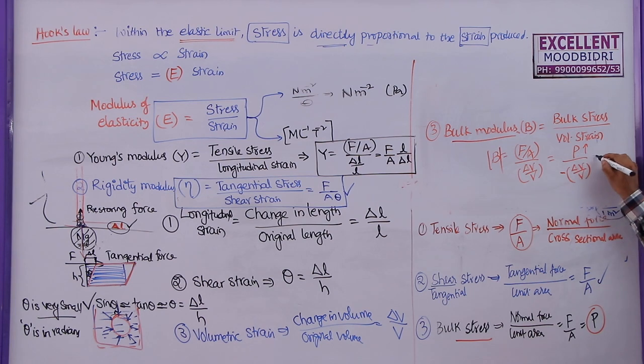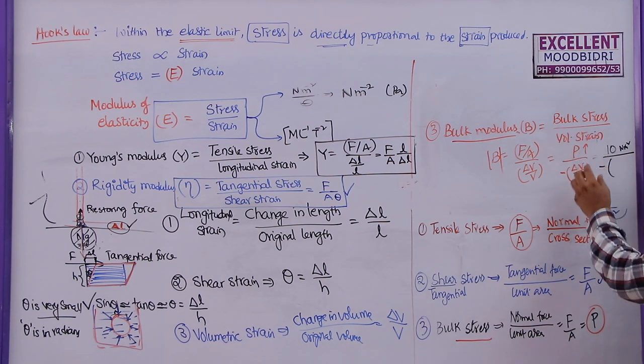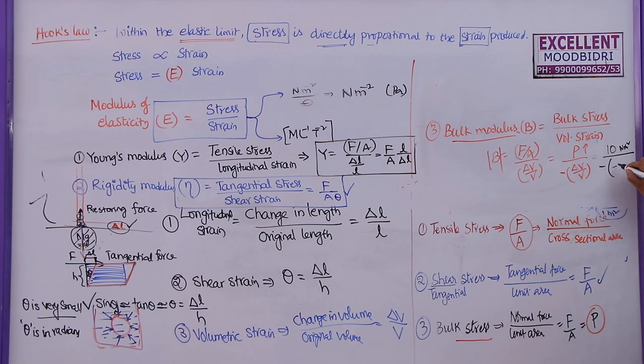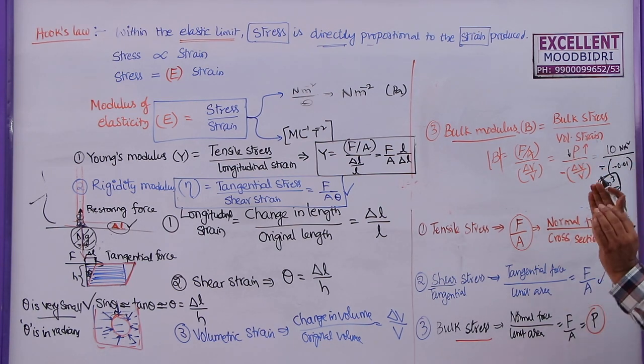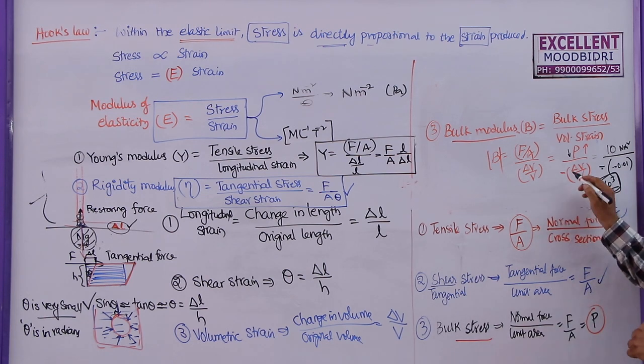Let us say pressure increases by 10 Newton per meter square, minus of change in volume by original volume. If pressure increases, the volume change will be negative, so minus of, let us say, 0.01. There is no unit for this ratio, so this is 10 to the power 3. Minus of minus will become plus. So always this value should come out positive, that's why we are using this negative sign here. Suppose the pressure is decreasing, then the volume will increase. Then the pressure change will become negative, the volume change will become positive, the negatives cancel, and once again the bulk modulus will remain positive only.